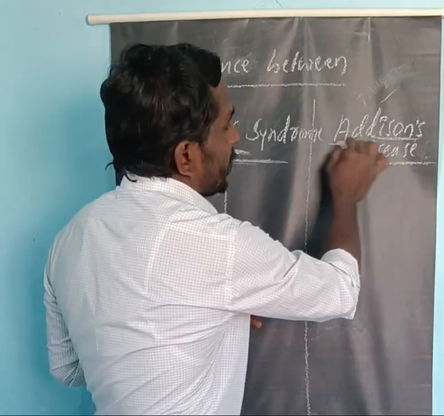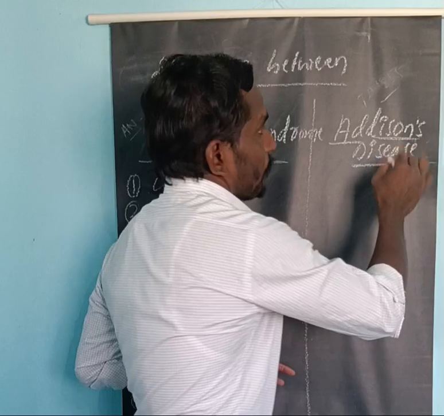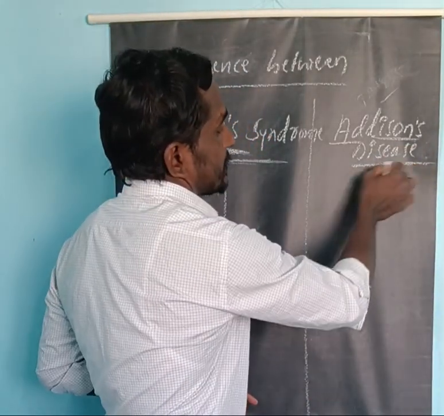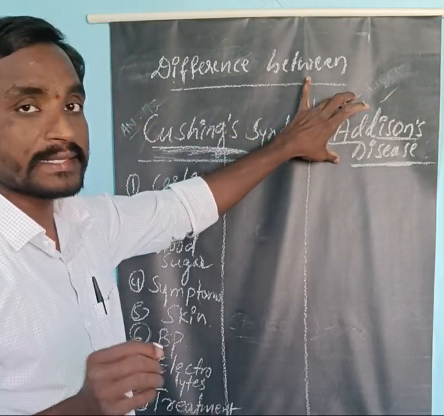Now coming to Addison's disease, why is it called Addison's disease? Because Thomas Addison, a physician, discovered this disease in the year 1855. For that reason it is called Addison's disease.